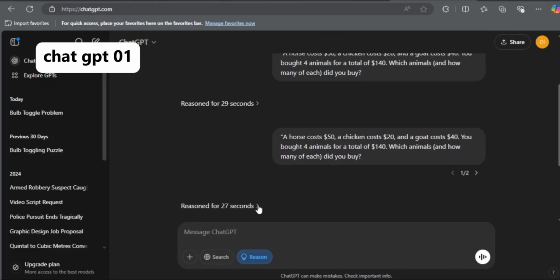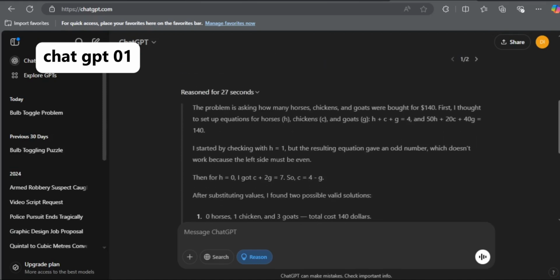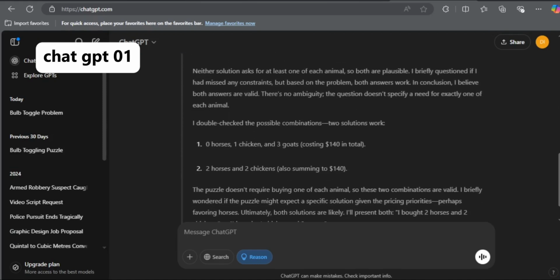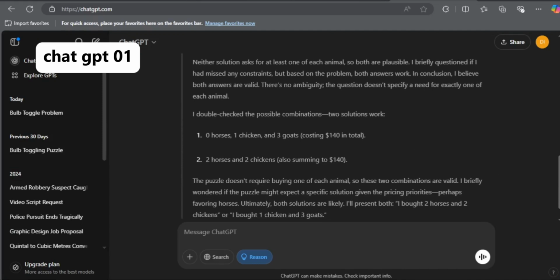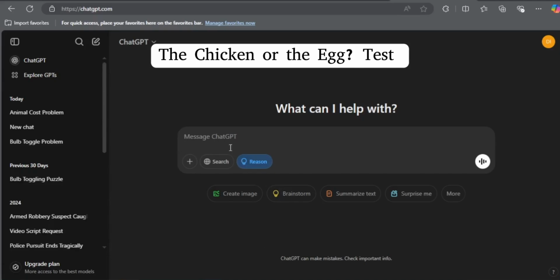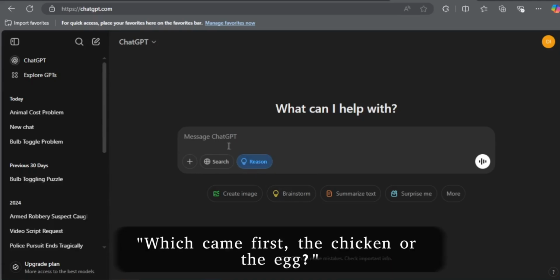But on the other hand, ChatGPT o1 was quicker, taking only 27 seconds, and it also provided 2 valid combinations: 1 chicken and 3 goats, and 2 horses and 2 chickens. Again, let's go into the third test, which is the chicken or the egg test. Which came first, the egg or the chicken?